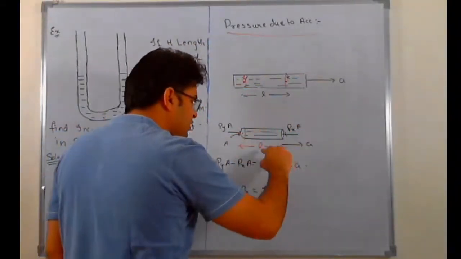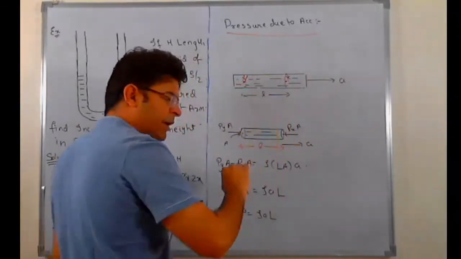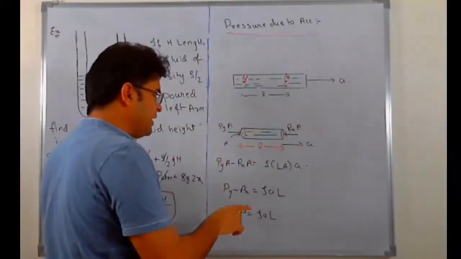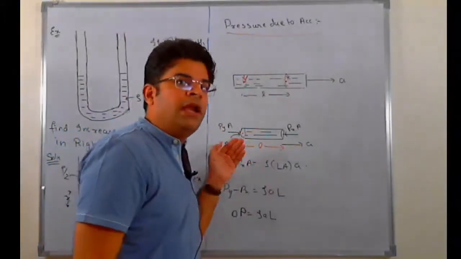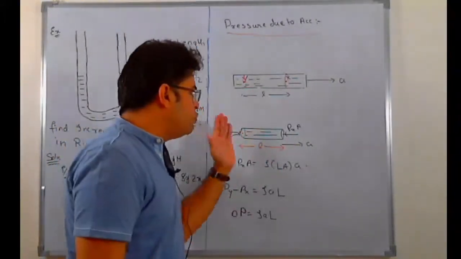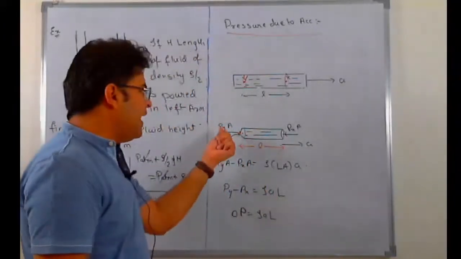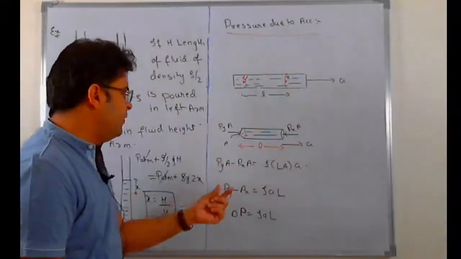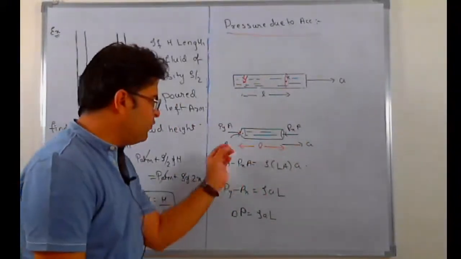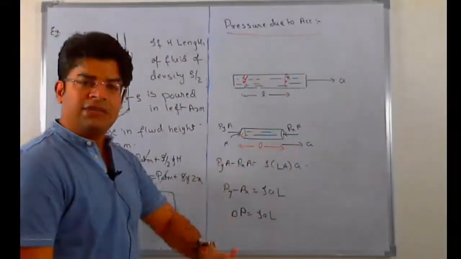Since this particular fluid element on the macroscopic scale has a net acceleration towards right, there should be a net force towards right, and for a net force to be towards right, P_y A should be greater than P_x A. So the net force towards right can be written as P_y A − P_x A. This has to be equal to mass times acceleration.